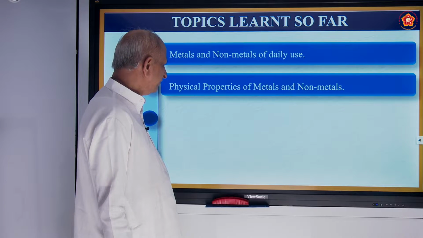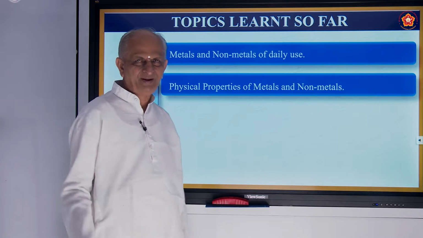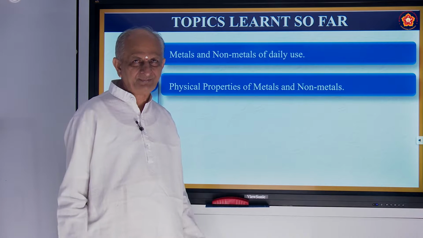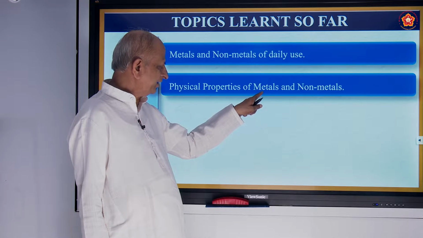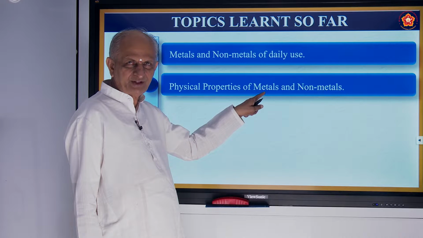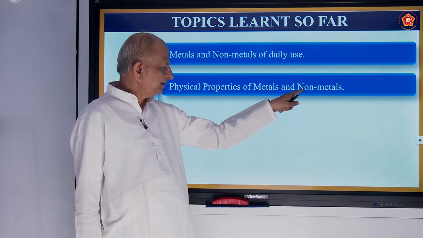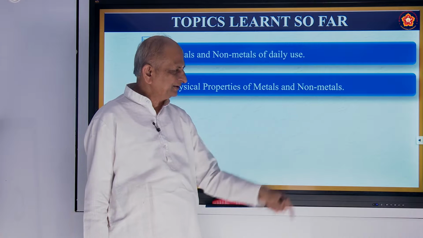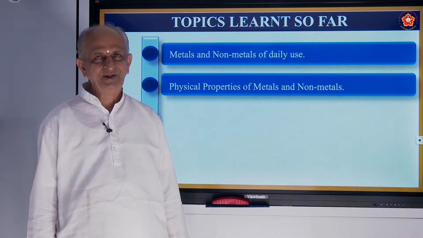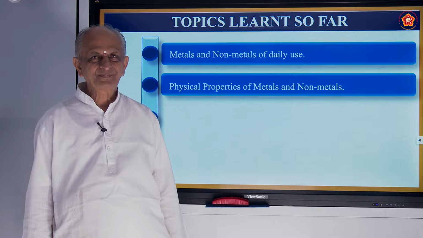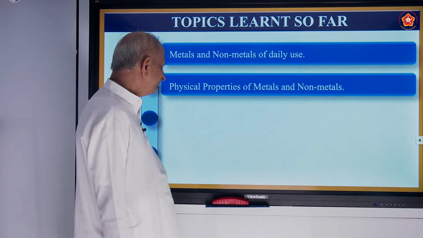And coming to physical properties, come on, tell some of the physical properties of metals. Most of the metals are solids except mercury, which is a liquid. Non-metals are either solids or liquids or gases. Can you name the liquid non-metal? Bromine, correct.